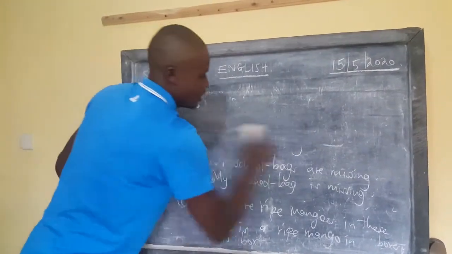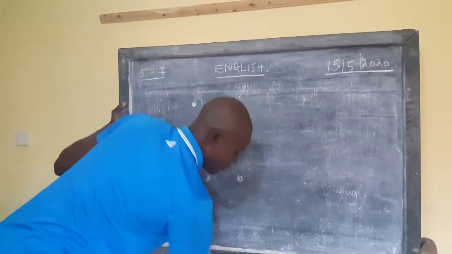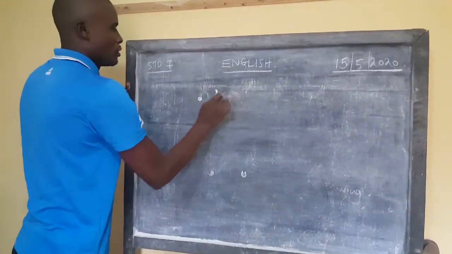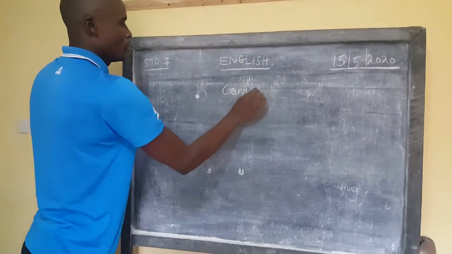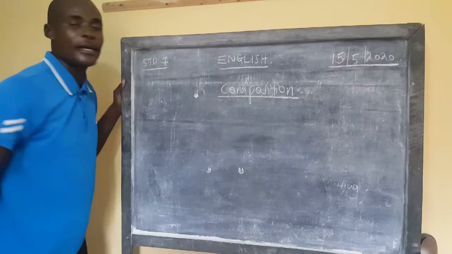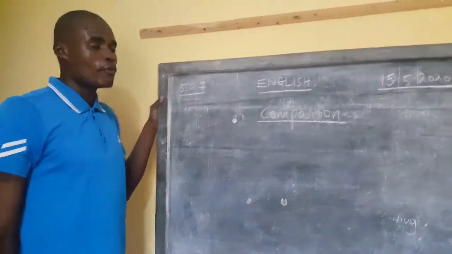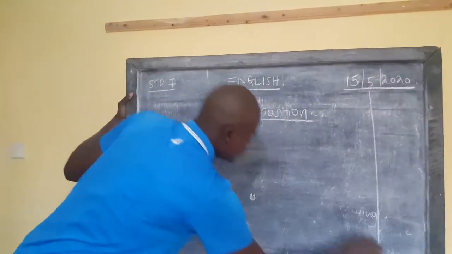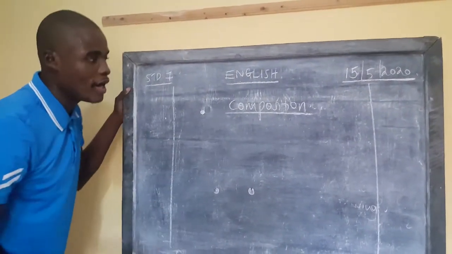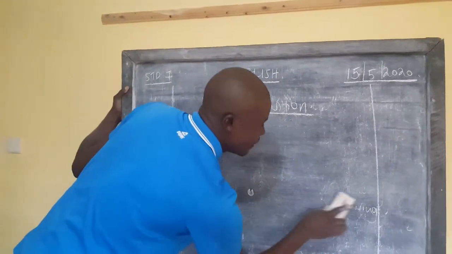So going to the other thing I promised to give about composition. Composition is a very crucial area, Lana, where most pupils lose a lot of marks. You lose a lot of marks in composition writing. Why? Because people don't want to be very keen when they are writing.